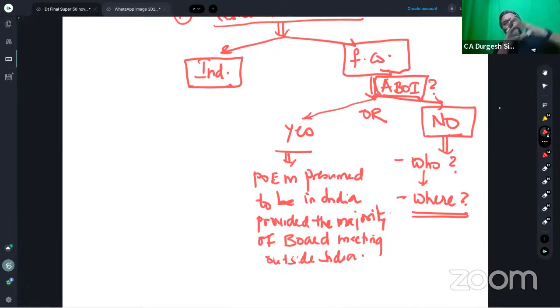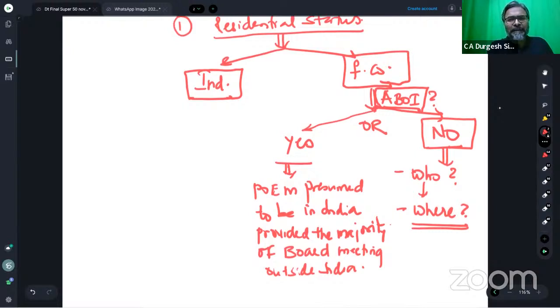And if that where is outside India, then in that case, students, again we will say that the foreign company's POEM is outside India. So therefore, it is non-resident in India. But if that where happens to be in India, that is, the key managerial and commercial decision is taken in India, then we will say that the POEM of that foreign company is in India. Is that clear to all of you, students? Fine. So this is one basic proposition.